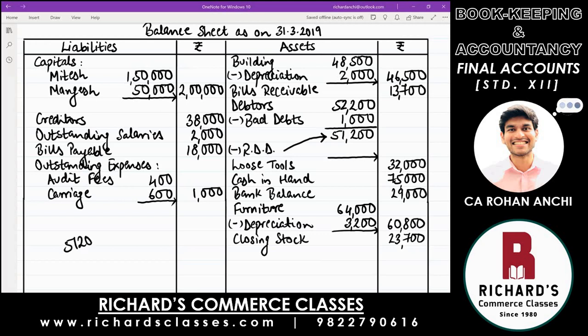So take 51,200 into 3% and tell me the amount of RDD. 1,536. Is that right, everyone? Yes, sir. Then deduct and tell me in the outer column what is debtors. 49,664.